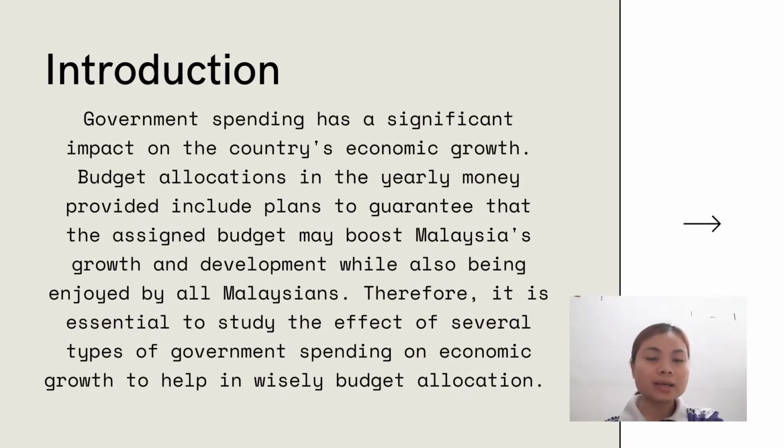Government spending has a significant impact on the country's economic growth. Budget allocation in the yearly money provided includes plans to guarantee that the assigned budget may boost Malaysian growth and development while also being enjoyed by all Malaysians. Therefore, it is essential to study the effect of several types of government spending on economic growth to help in wisely budget allocation.